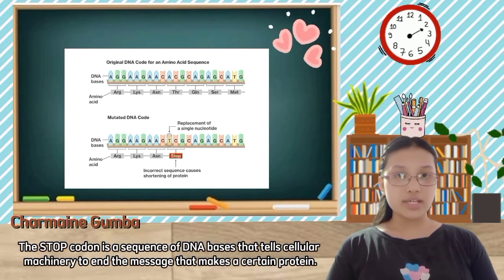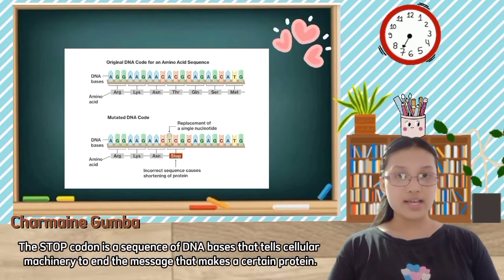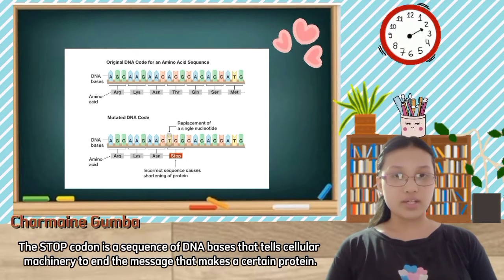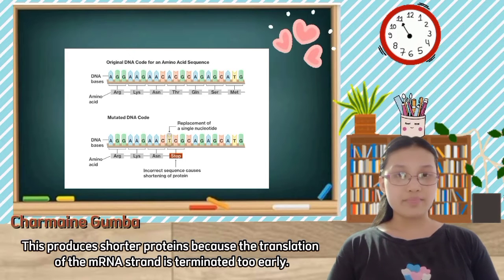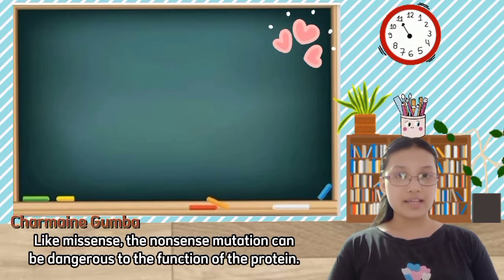The stop codon is a sequence of DNA bases that tells cellular machinery to end the message that makes a certain protein. This produces shorter proteins because the translation of the mRNA, or messenger ribonucleic acid strand, is terminated too early. Like missense, the nonsense mutation can be dangerous to the function of the protein.